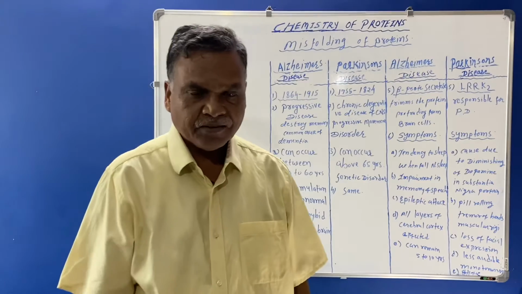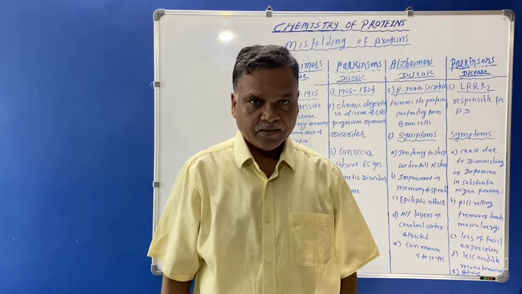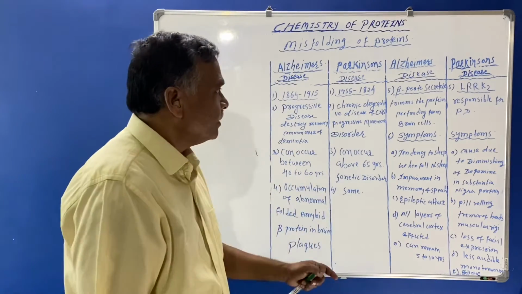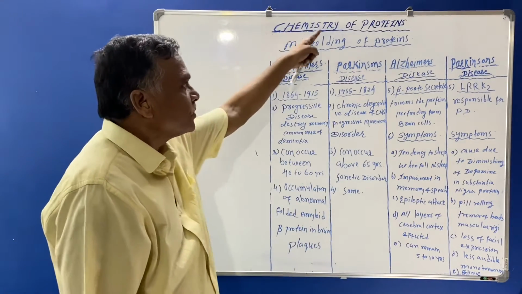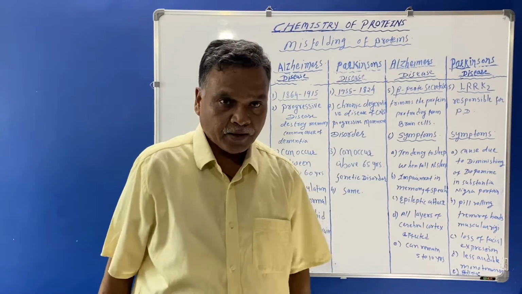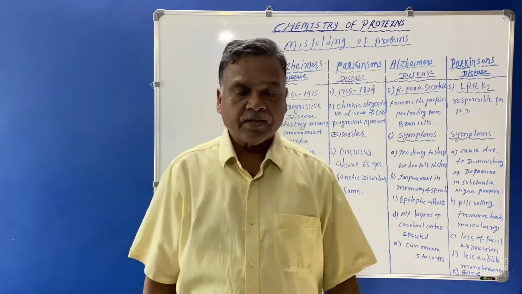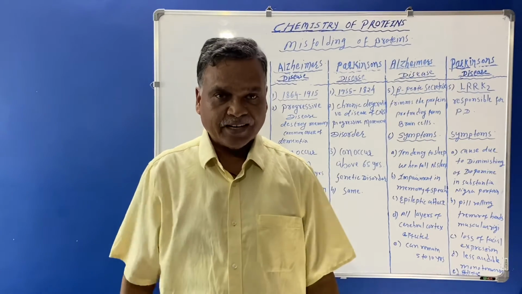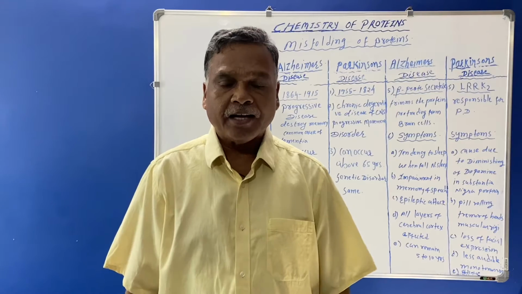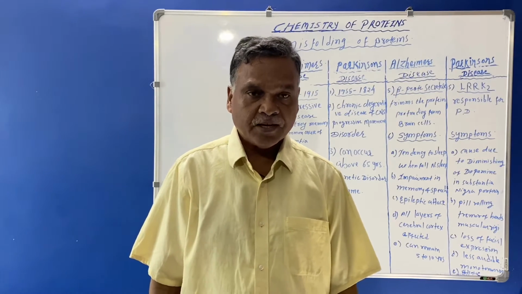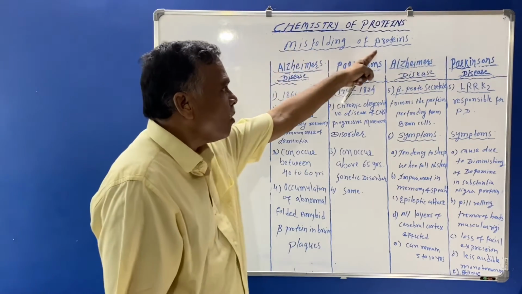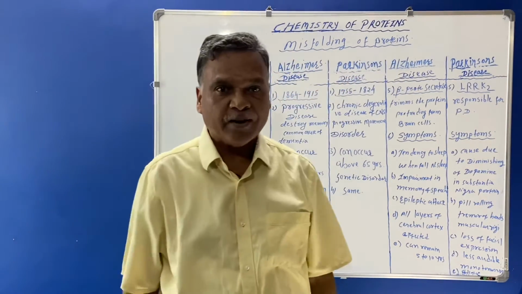So in the last video lecture we have seen the properties of protein. We are dealing with the chapter chemistry of protein, under which we have seen the different levels of organization of proteins: primary, secondary, tertiary and quaternary structure. Today we are going to see misfolding of proteins. What is misfolding of proteins?